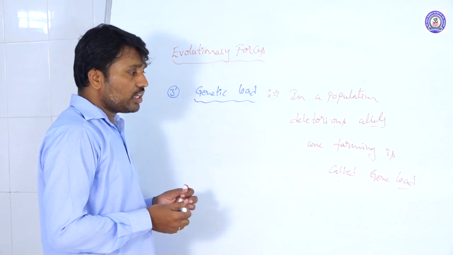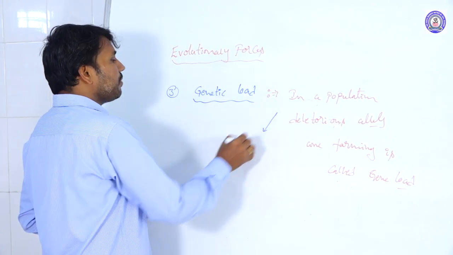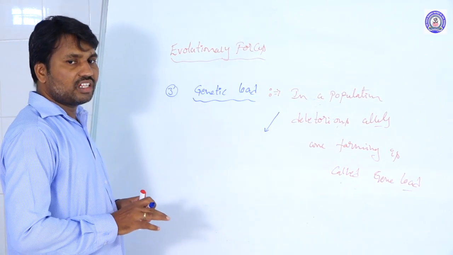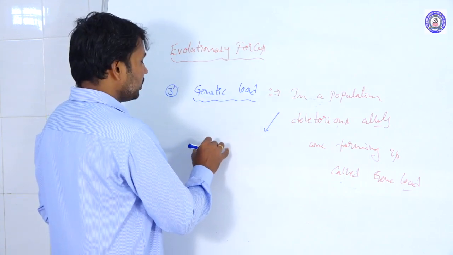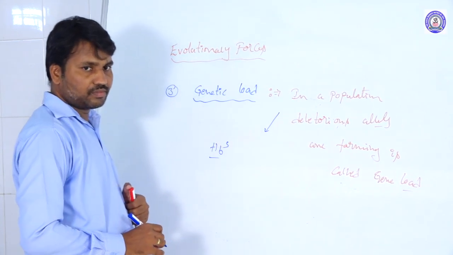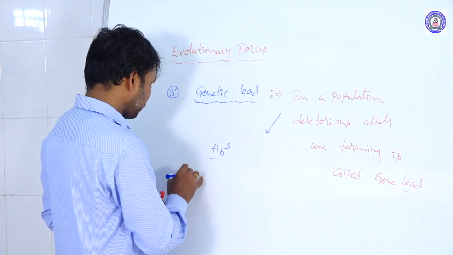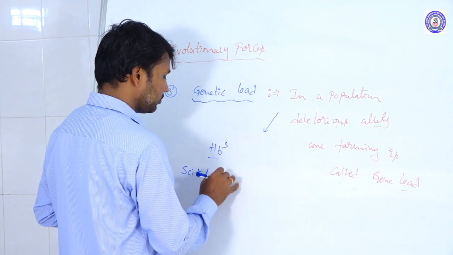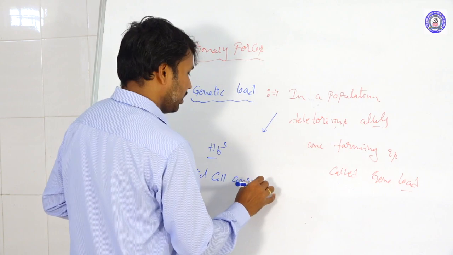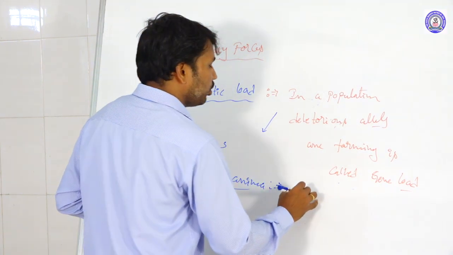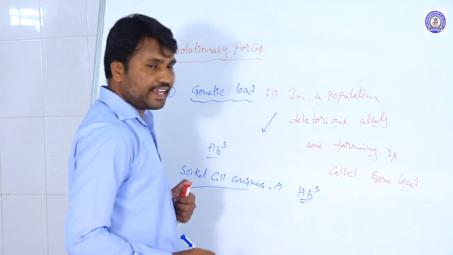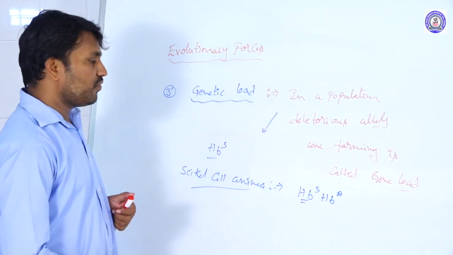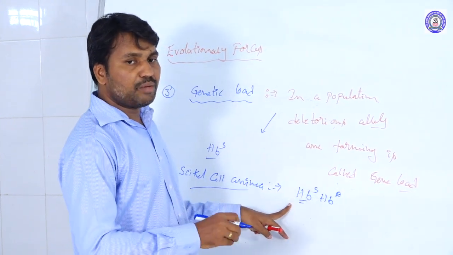What is meant by deleterious genes? Generally, the frequency of this type of gene is very low. For example, take sickle cell anemia. In the case of sickle cell anemia, those who are heterozygous, HbS and HbA, are able to survive with a reasonable health condition.